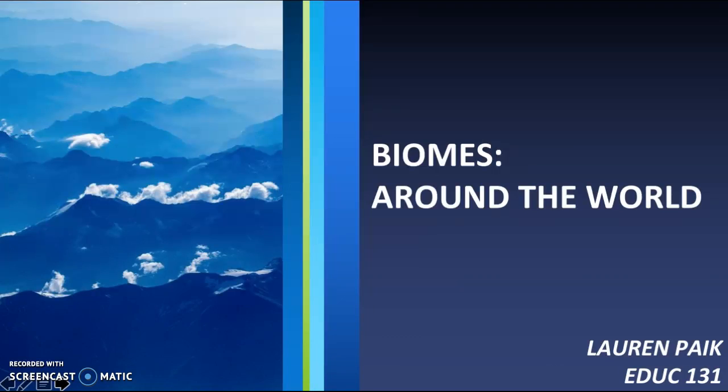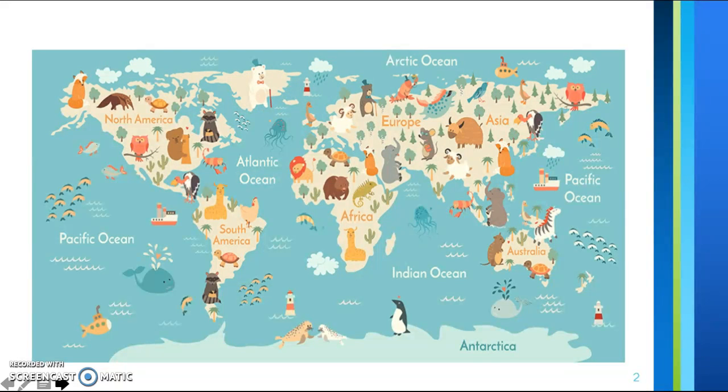Hi class! The lesson we're learning today is about biomes around the world. When you look at this picture, you can see that there are many different animals that live on Earth. But how is it possible to inhabit so many different species all on a single planet? This is because Earth is made up of different biomes.